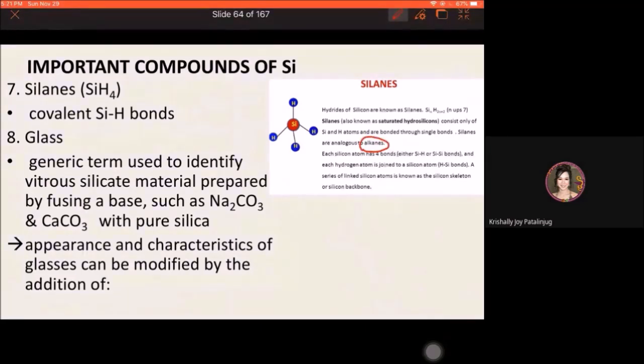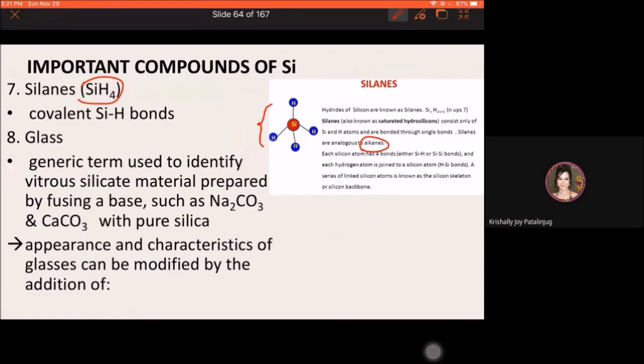So kung titingnan mo yung structural formula niya, it forms four single bonds with hydrogen. That is why yung formula niya is SiH4. It forms four single bonds to hydrogens. Alright, so this is a saturated hydrosilicon.